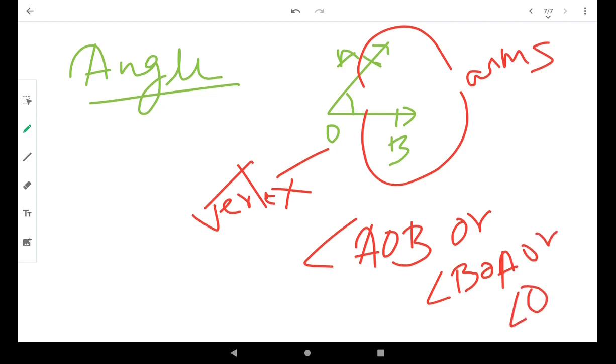In this figure, if you draw P and Q here, these points P and Q lie in the interior of the angle AOB, so the points P and Q are called interior points.